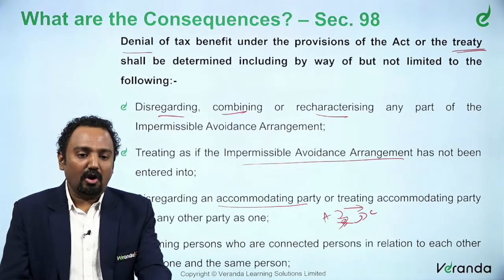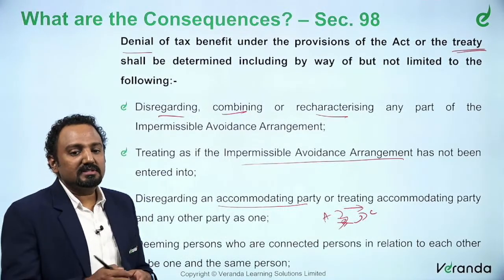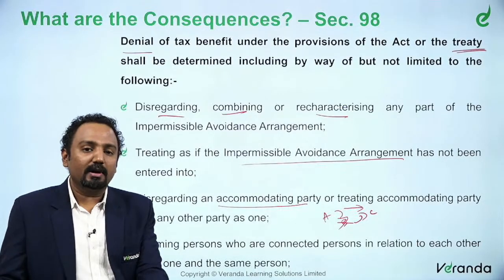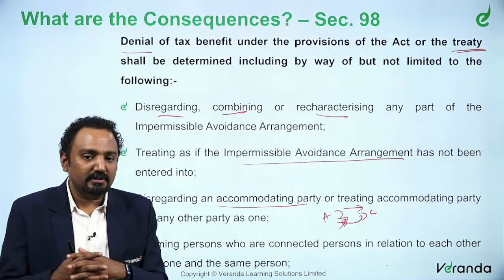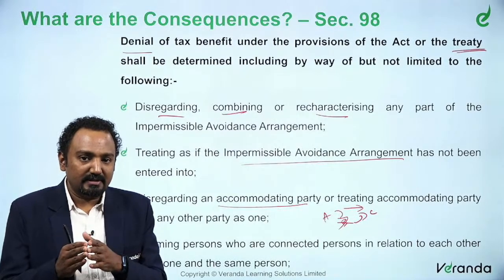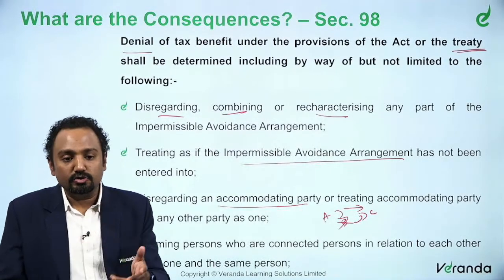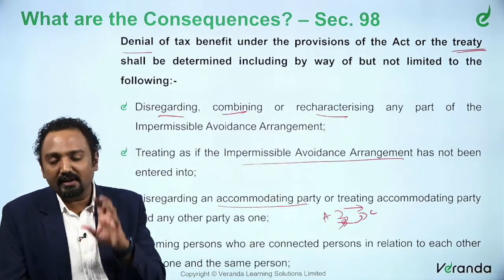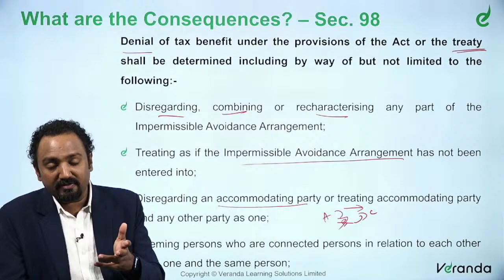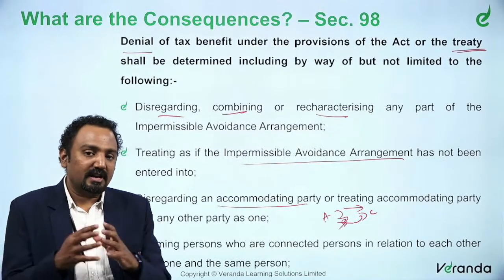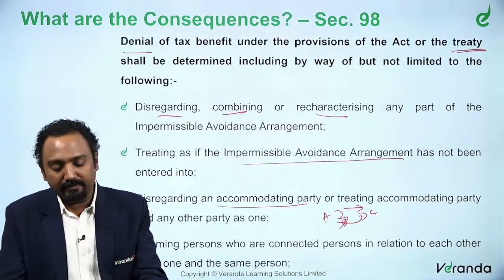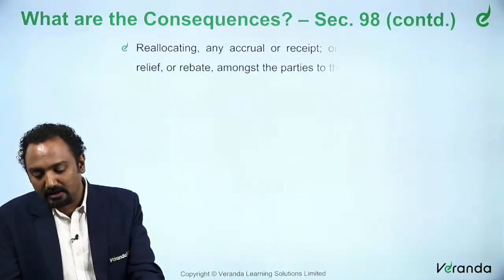So those are the consequences. And the next consequence is deeming persons who are connected persons in relation to each other to be one and the same person. When there are connected persons, you assume those connected persons as one single person, so that whatever impact you are giving, whatever consequences are supposed to be faced, such connected persons could be treated as one, and the impact will be computed accordingly.